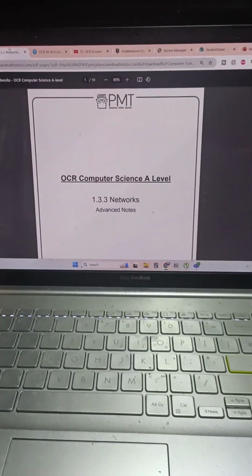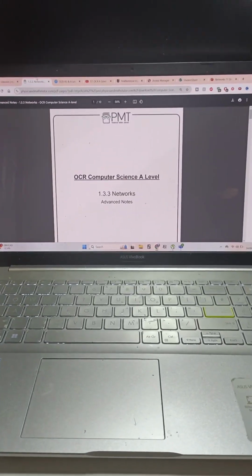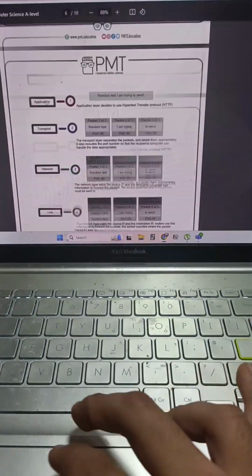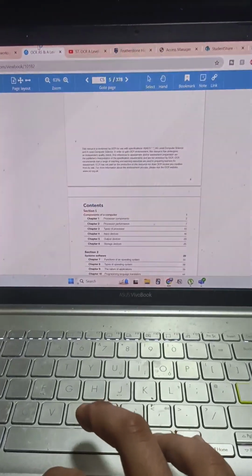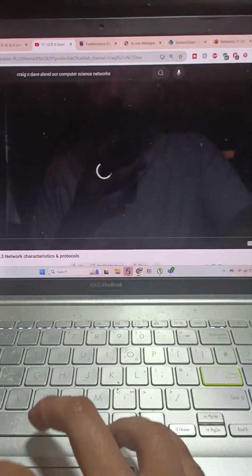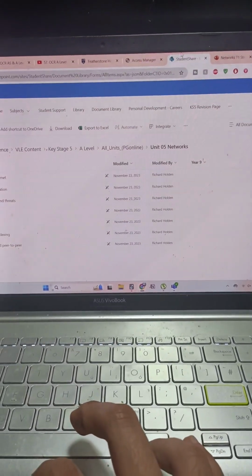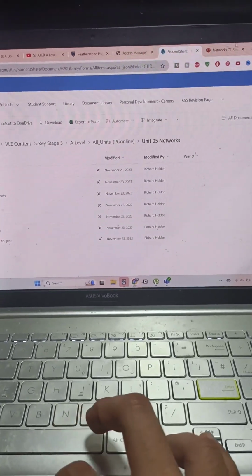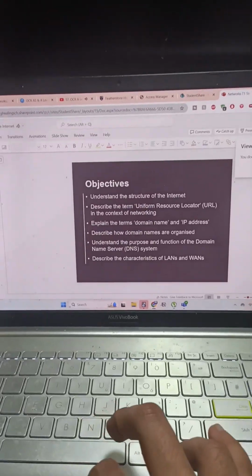So first of all, I'm going to use PMT 1.1.3 Networks, which is the topic for computer science A level. The unit test that we're going to have tomorrow, we're going to go through all of these notes. I'm going to put them onto Anki, which I'm going to open up now actually. Then I'm going to go into Class Ooze to get more detailed notes, so my notes are perfect. And then I'm going to go into Creating Dave to make sure that all of my notes are super perfect. Then I'm going to go onto my school's PowerPoints to make sure that all of my notes are correct with the specification.